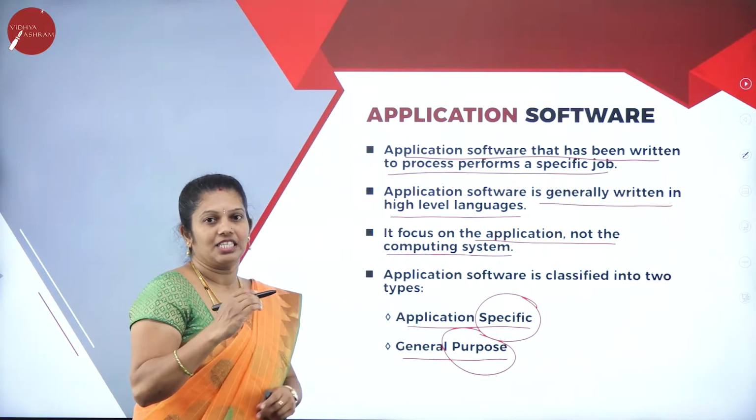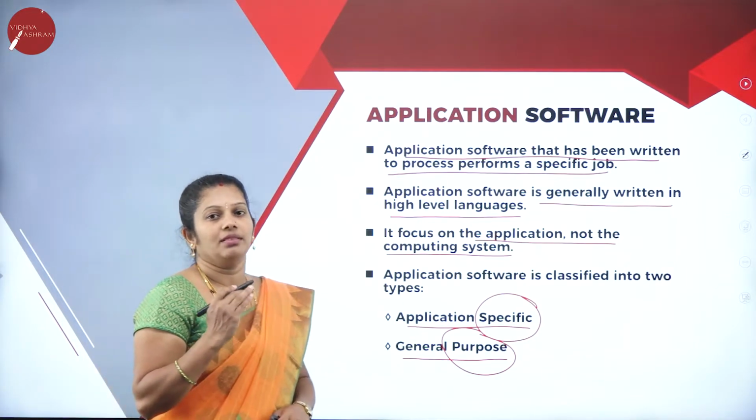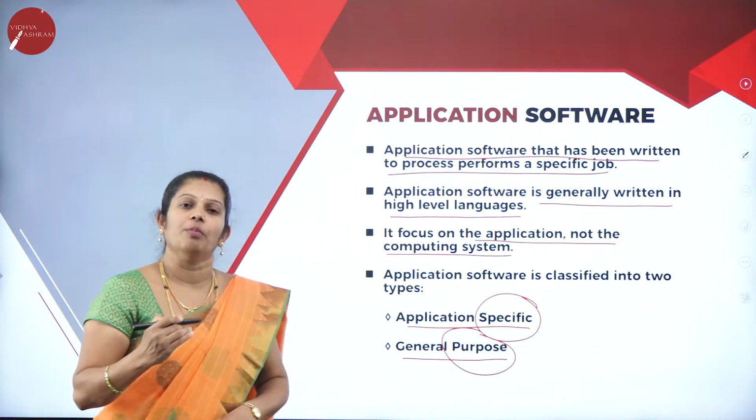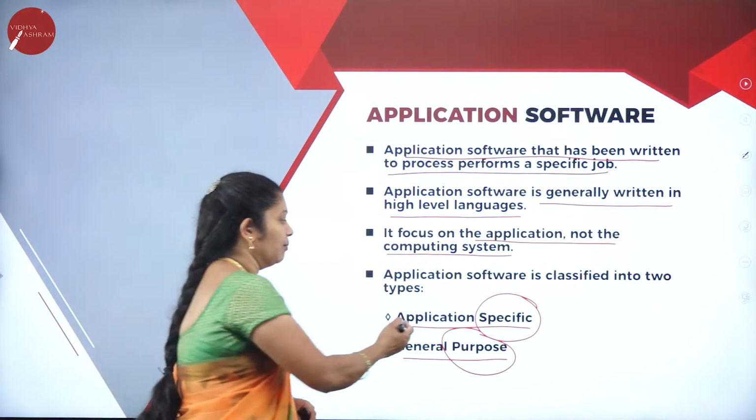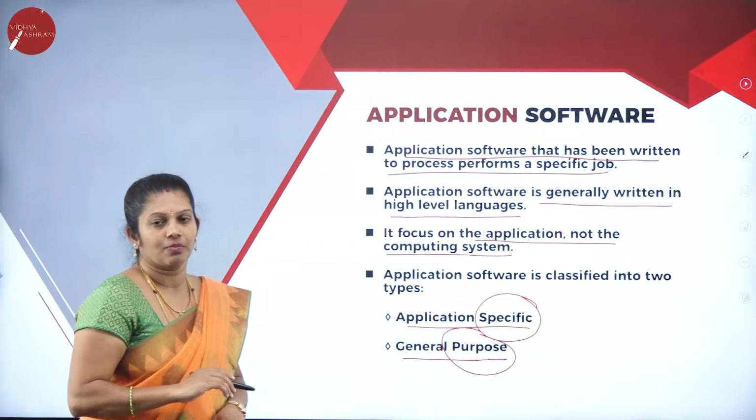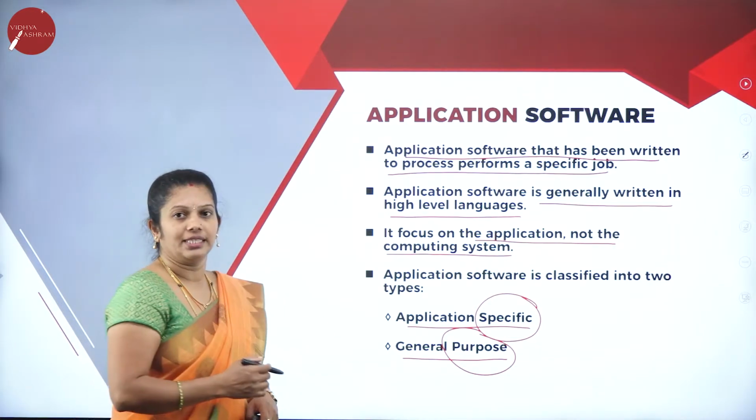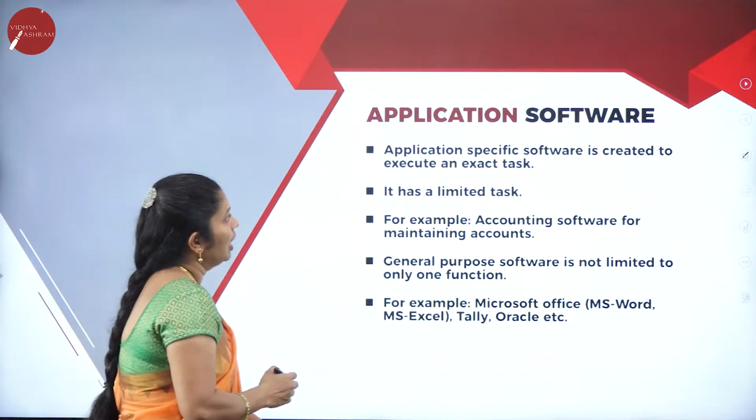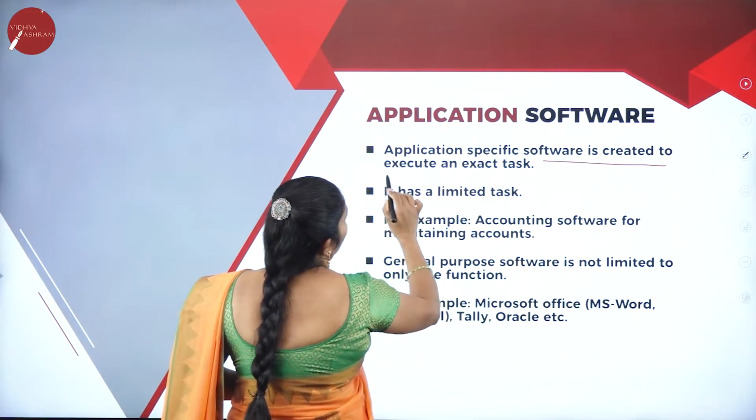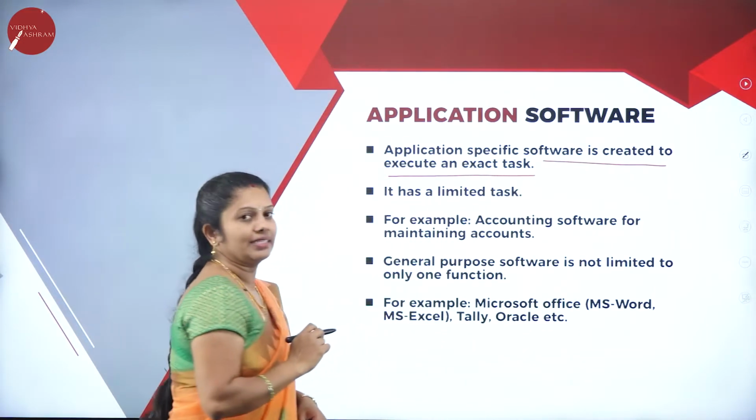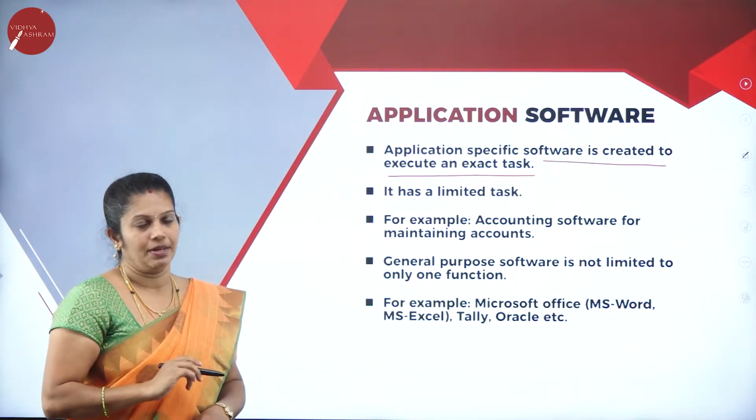For example, an ECG monitoring system. If I consider an ECG monitoring system, there I cannot perform general operations, I can only perform ECG work. That can be called specific purpose. Whereas general purpose, like Word and Excel, can be called general purpose. Next, application specific software is created to execute an exact task. To perform a specific task, we need this application software.